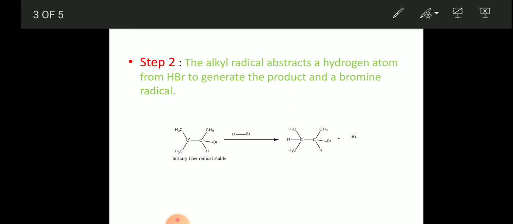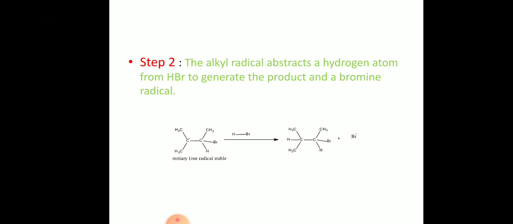In the case of Markovnikov's rule, the H plus is the adding electrophile, which is very important. In anti-Markovnikov addition, the bromine radical is the adding electrophile. This is the very important point. In Markovnikov's rule, the proton, H plus, is the adding electrophile. In the anti-Markovnikov product, the bromine radical is the adding electrophile. That's it. This is clear, so now you can understand why this reversal addition is taking place.